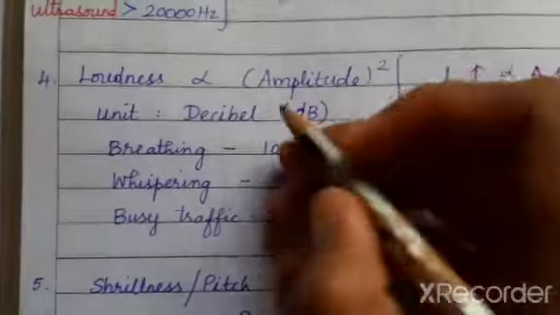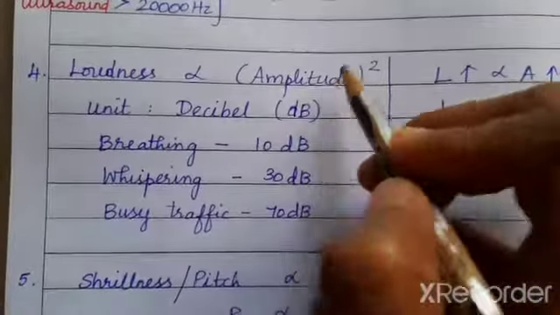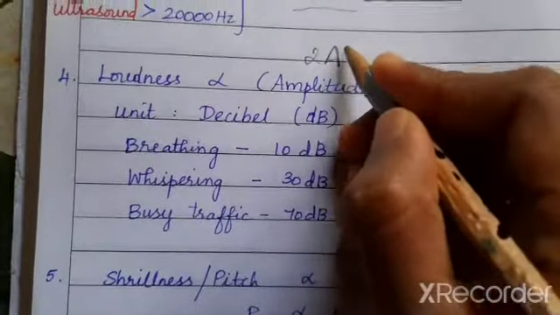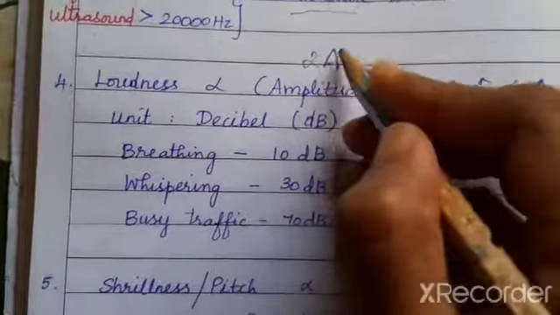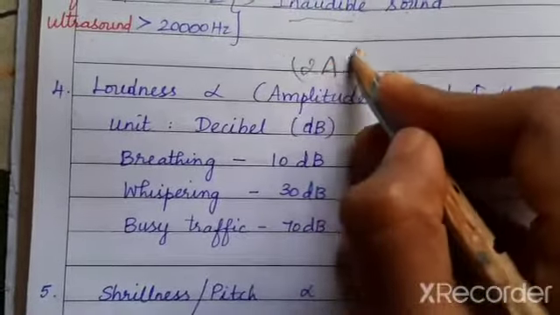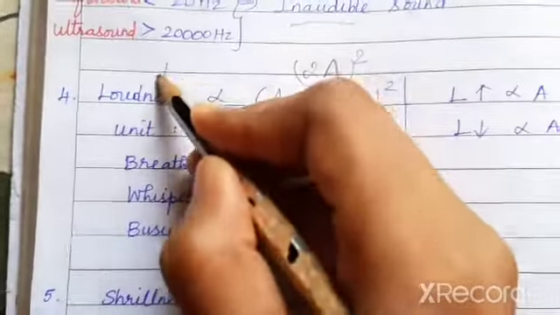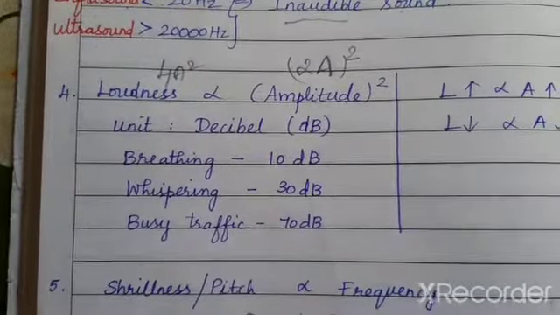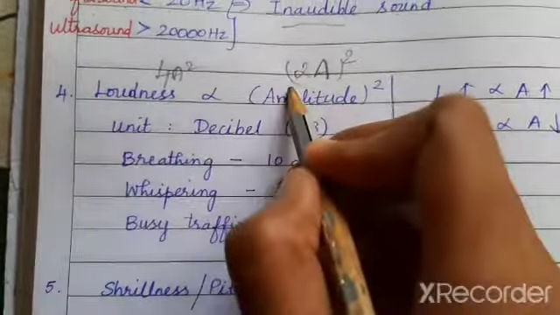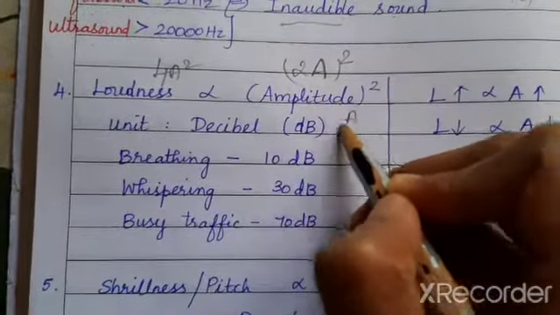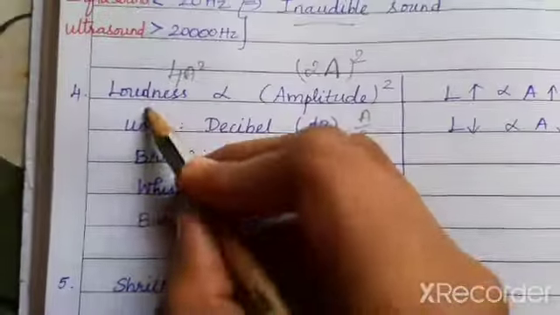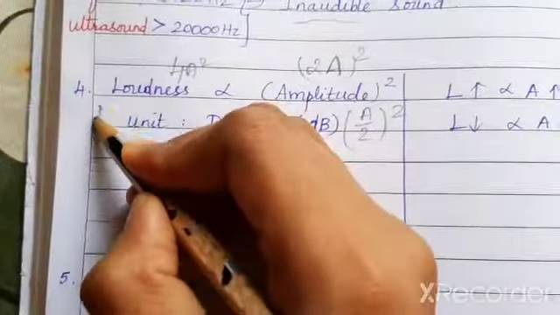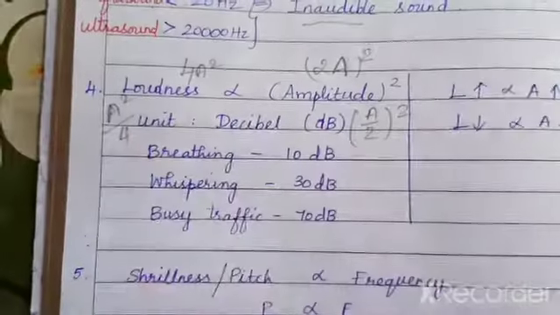So the loudness purely depends on amplitude only. If the amplitude is twice, let us write it as 2a, what could the loudness be? You have to square it, so the loudness will be 4a squared. For simple understanding, if the amplitude is halved, what could the loudness be? If I square it, it will become a squared by 4.